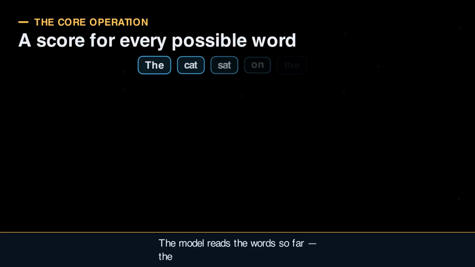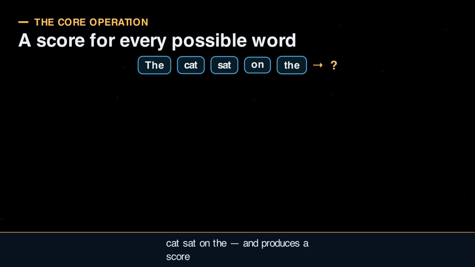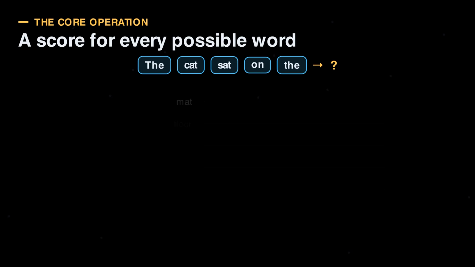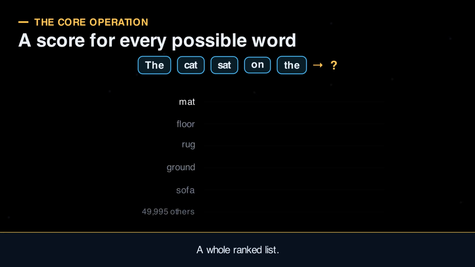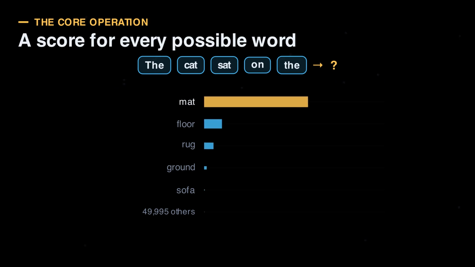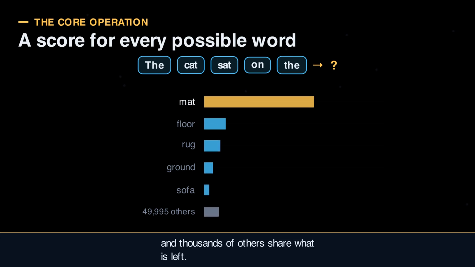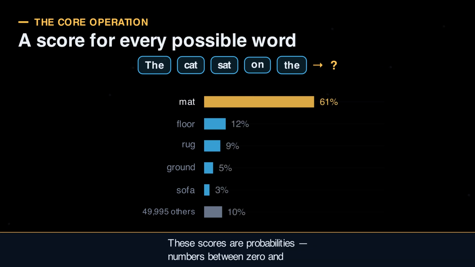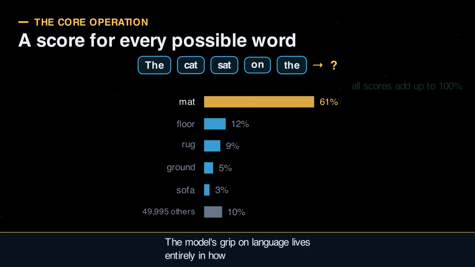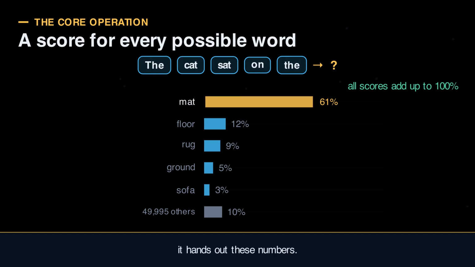Let's make that precise. The model reads the words so far, "the cat sat on the," and produces a score for every possible next word. Not one answer, a whole ranked list. Here, mat gets 61%, floor 12%, rug 9%. Ground, sofa, and thousands of others share what is left. These scores are probabilities, numbers between 0 and 1 that together add up to 100%. The model's grip on language lives entirely in how it hands out these numbers.